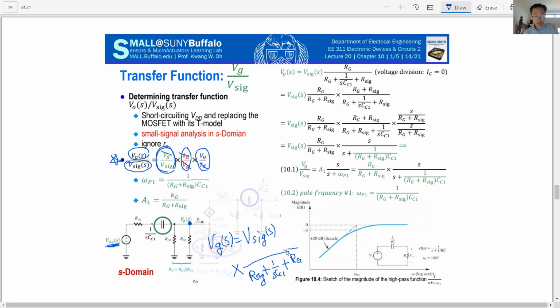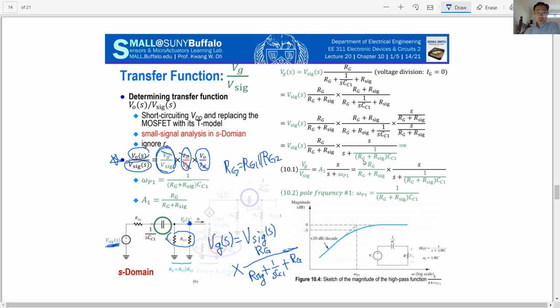These three impedances are the total impedance, and the voltage output here, VG, is only across these two resistances. So that is RG, and RG is just the parallel of RG1 and RG2.